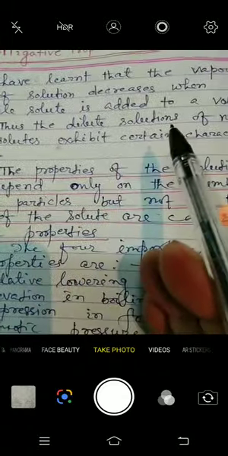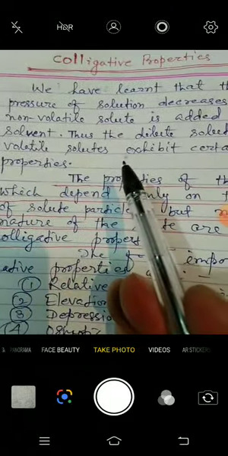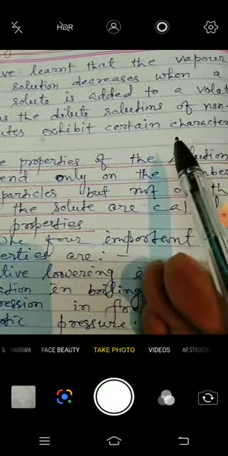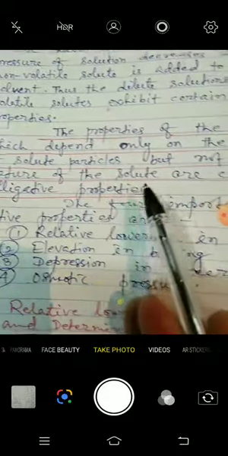Thus, the dilute solutions of non-volatile solutes exhibit certain characteristic properties. The properties of the solutions which depend only on the number of solute particles but not on the nature of the solute are called colligative properties.